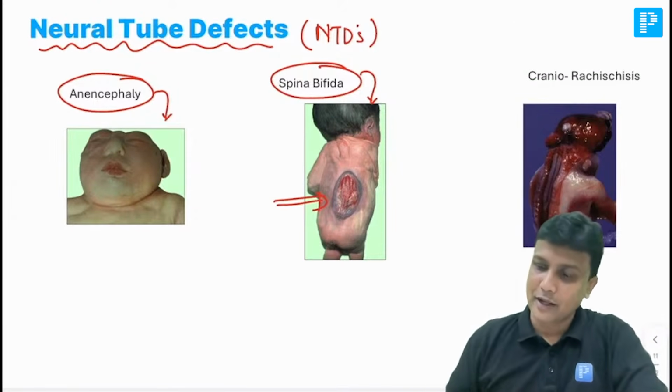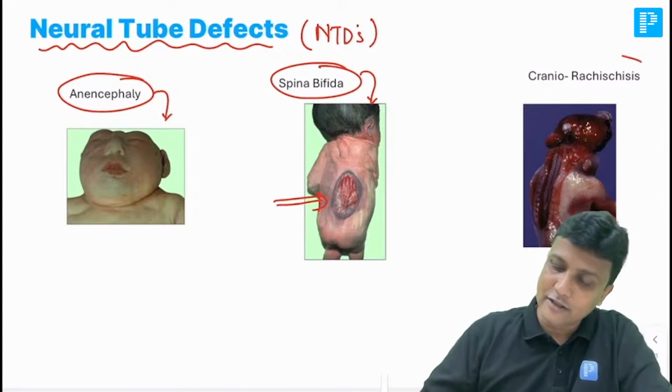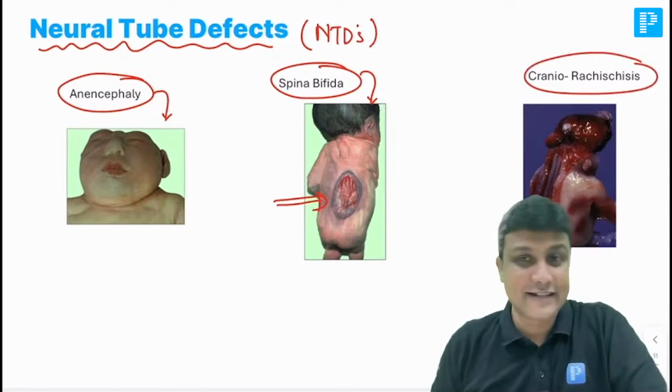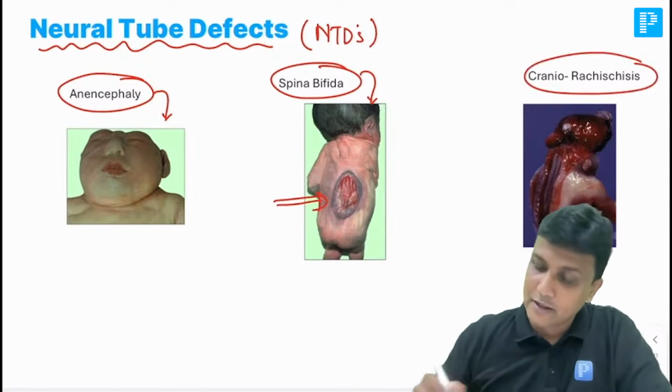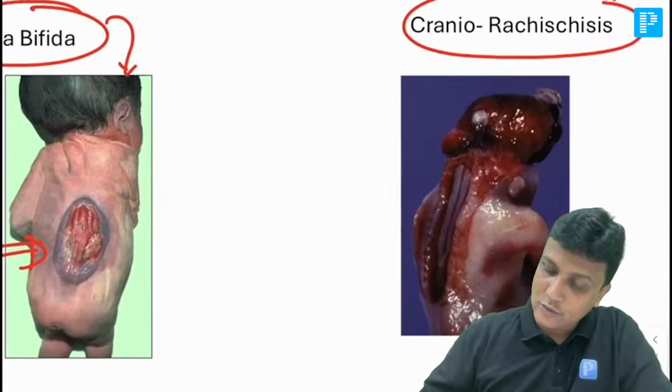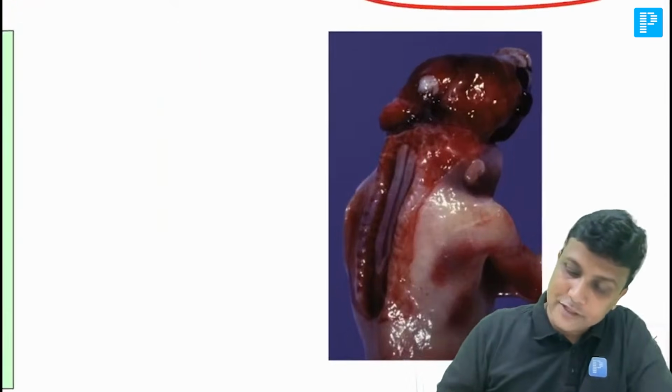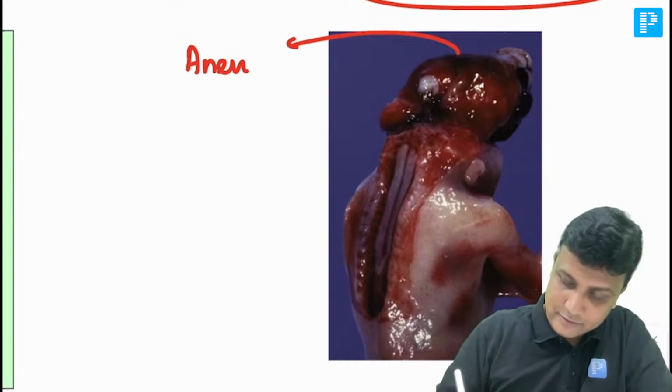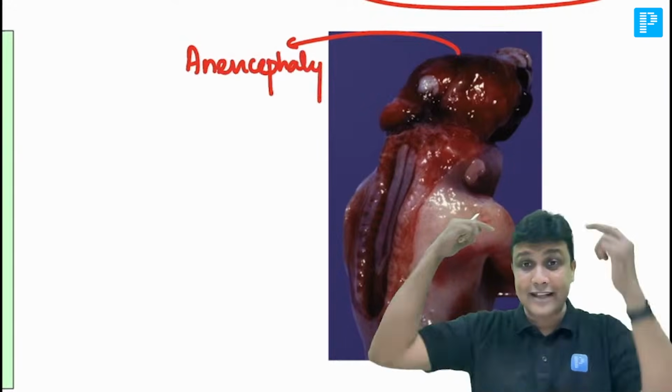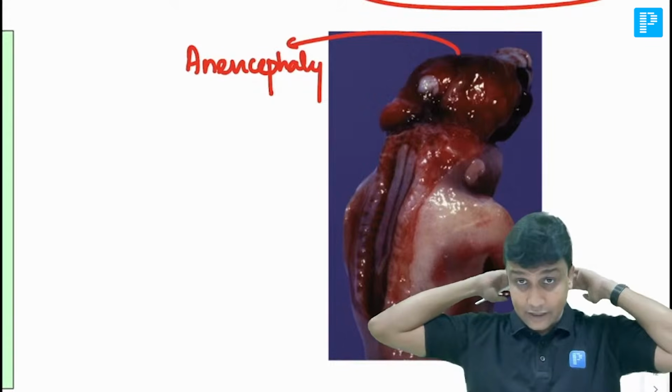Caudal neuropore. Now, what is this condition here? The cranial rachis कहते हैं इसको, rachis. You can clearly see in this condition what is happening here. First of all, are you all able to see that there is anencephaly here? Yes. पहले तो cranial neuropore fuse नहीं होता है. There will be anencephaly. Along with that anencephaly, what is going to happen?